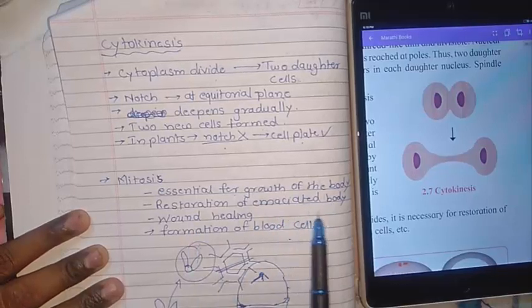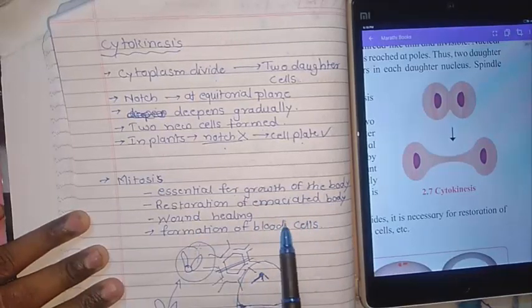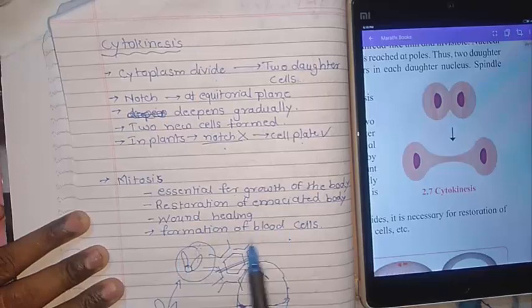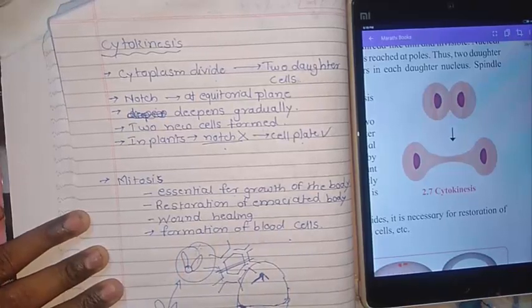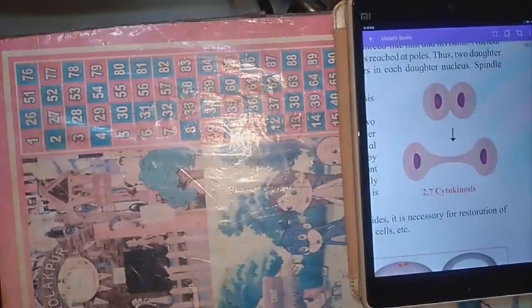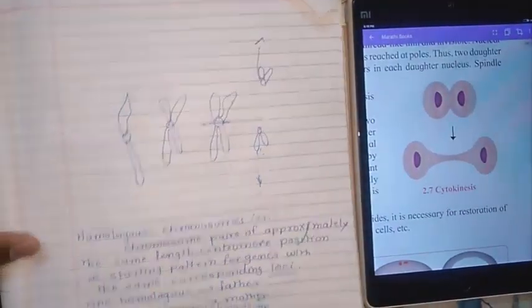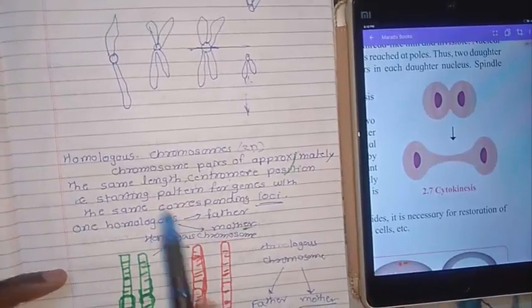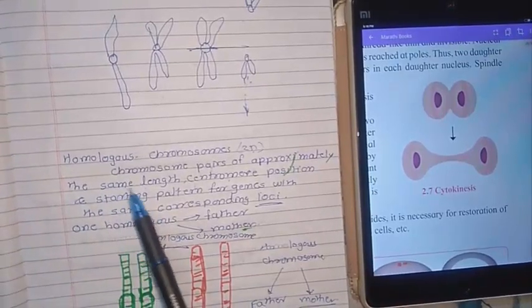Mitosis is essential for the growth of the body. It will restore the emaciated body. That is nothing but wound healing. For this purpose it can be used. Then for the formation of blood cells, it can be utilized. So we have completed mitosis. I had also explained in the sixth lecture what you mean by homologous chromosomes.